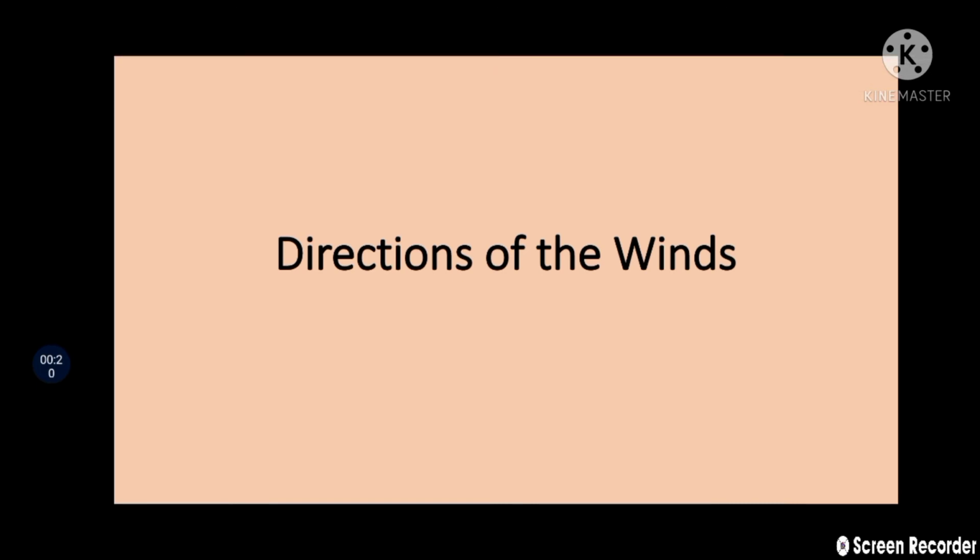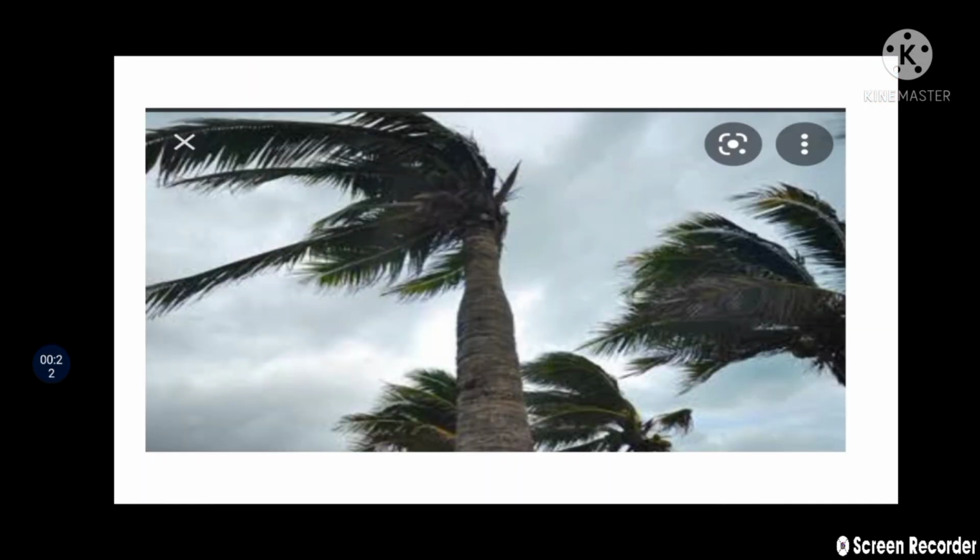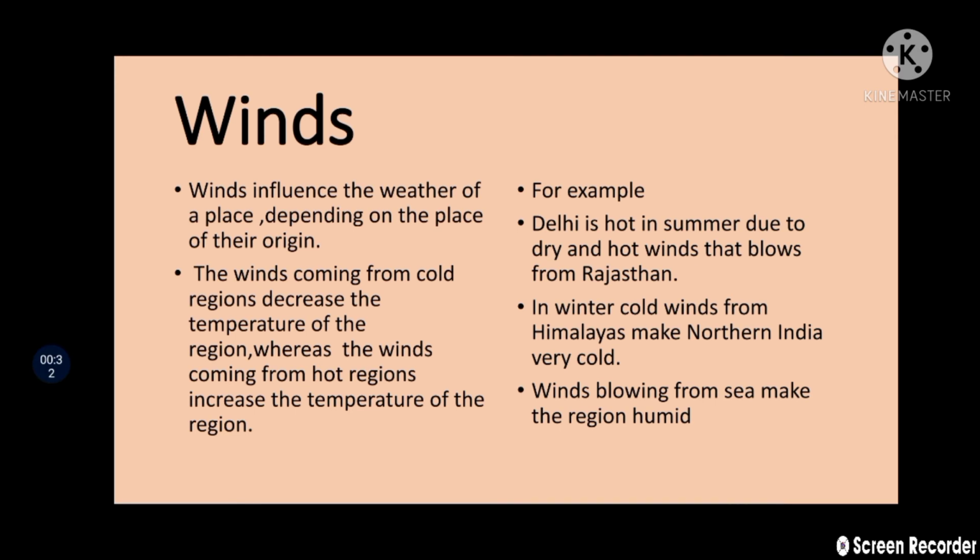Students, winds influence the weather of a place depending on the place of their origin. The winds coming from a cold region decrease the temperature of the region, right students? Whereas the winds coming from a hot region increase the temperature of the region.